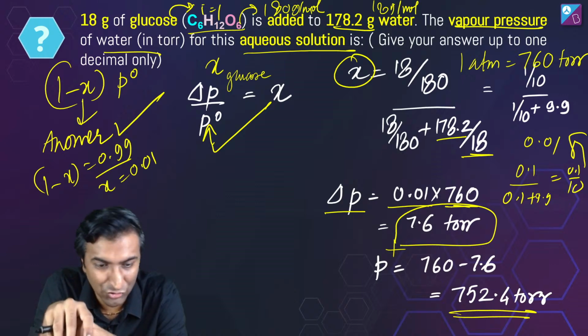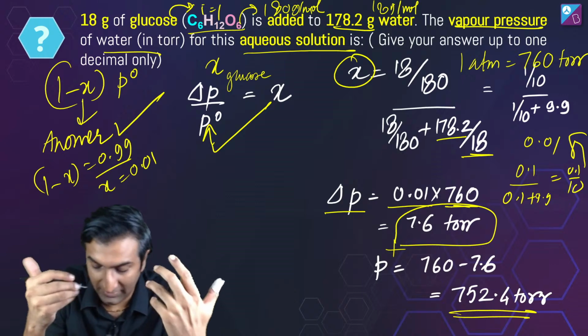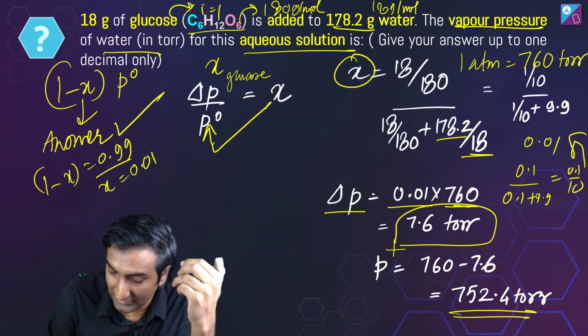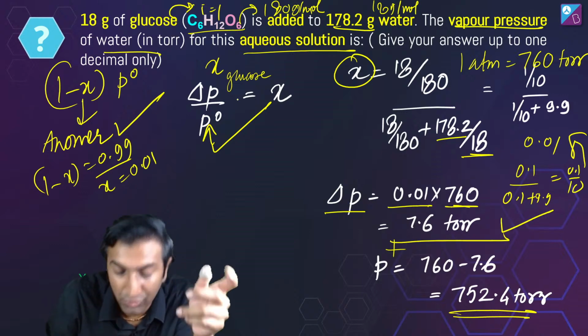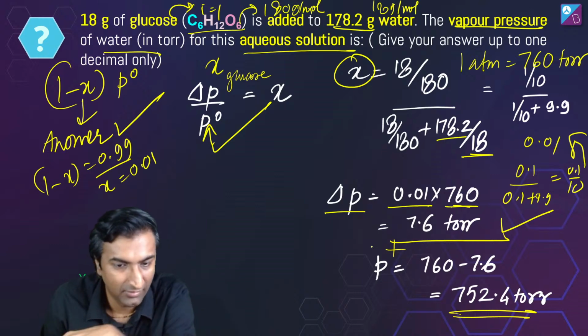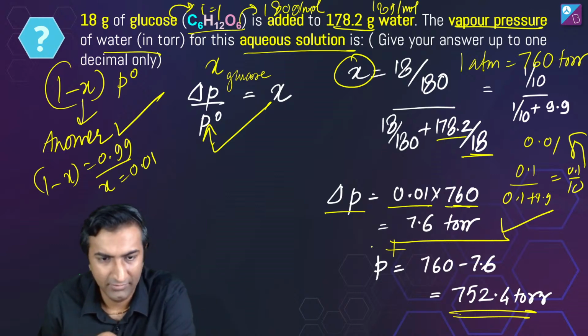Yeah, Shreyanshi, I'll repeat for sure. कौन सा part समझ में नहीं आया? Did you follow till 7.6 torr till here? Or did you follow? What did you not follow? Can you tell me? I'll explain that part. We'll go ahead, man. Ask.